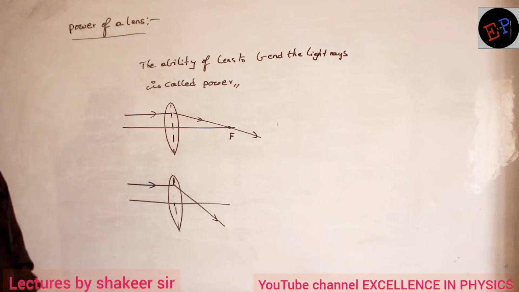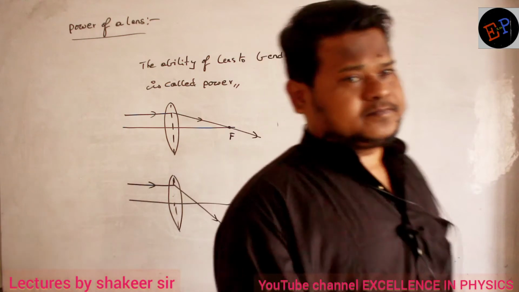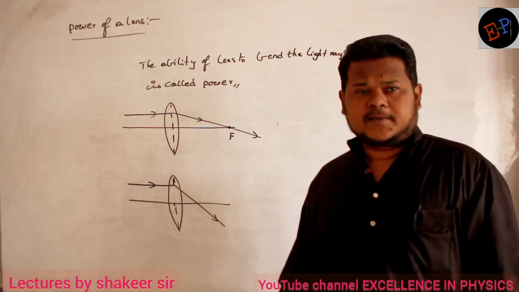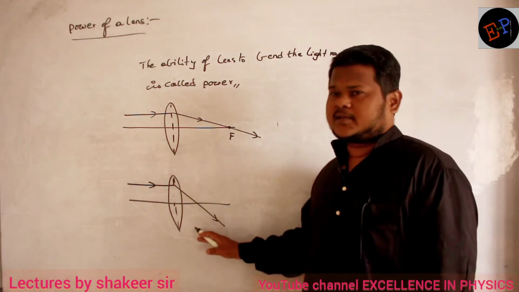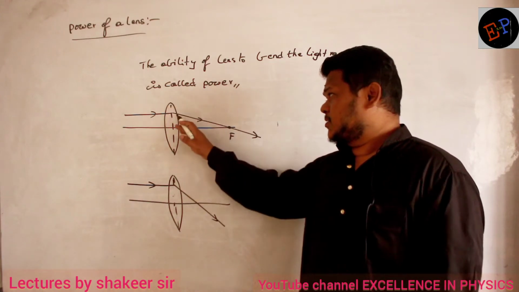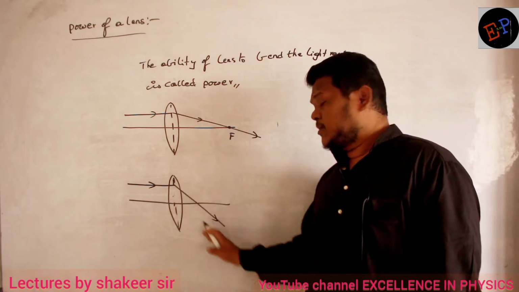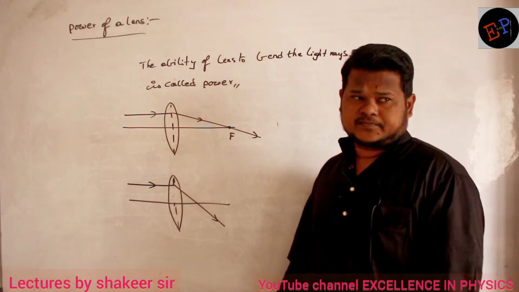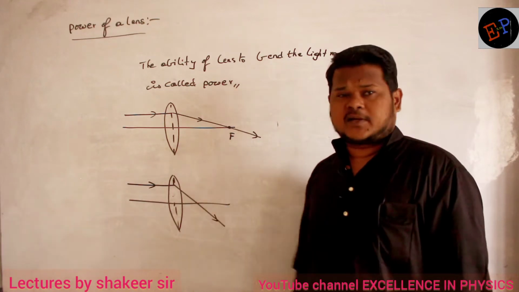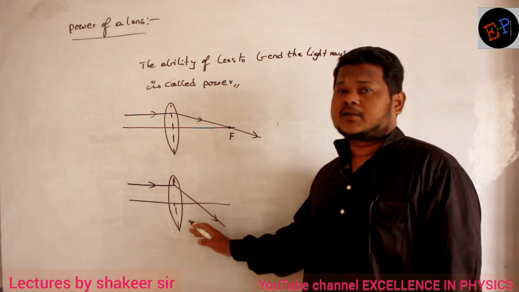Now in the first lens and second lens, can you say whose power is greater? Power of the second lens is greater. Why is power greater? Because the first is bending the original light rays by a very small value. Bending is very less. But here the bending of the lens is very large. So it is able to bend the light by a greater factor. So therefore the power of this lens is greater.